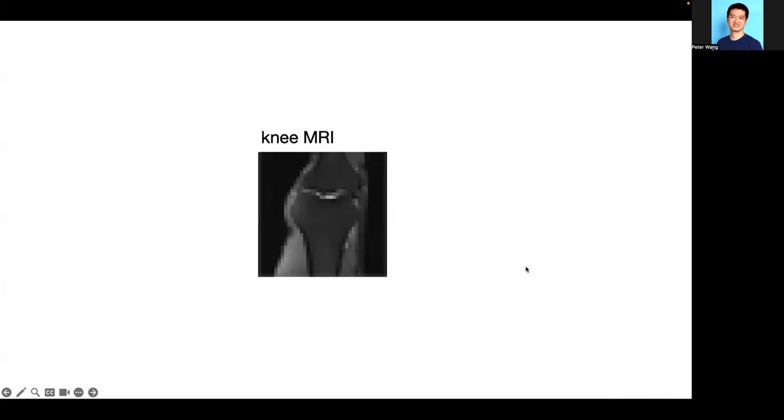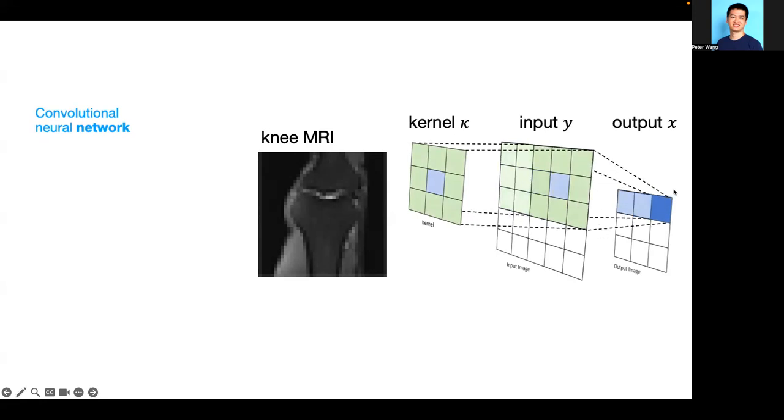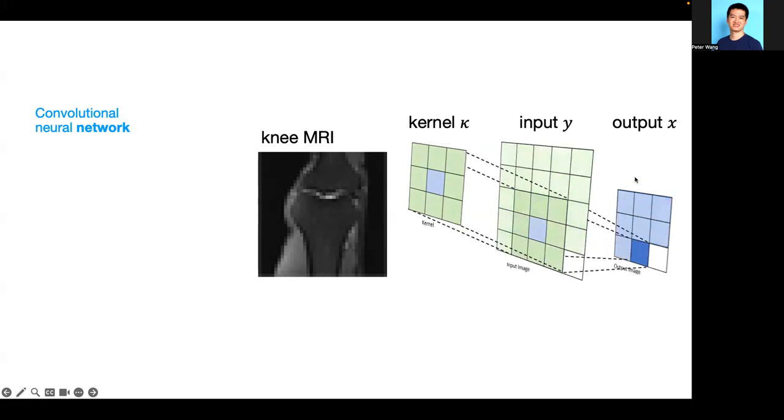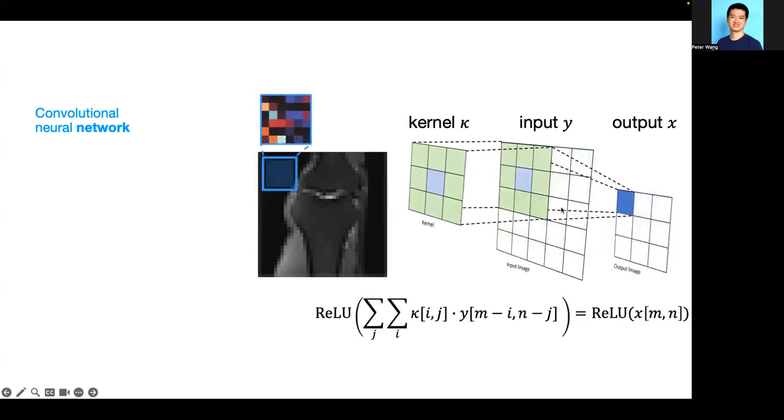Let's look at a specific example. For an input knee image, the state-of-the-art convolutional neural networks learn different convolutional kernels or weights to transfer the input to the output feature map with a sliding window at different locations. We can visualize the kernel on the top. This works great for single resolution.